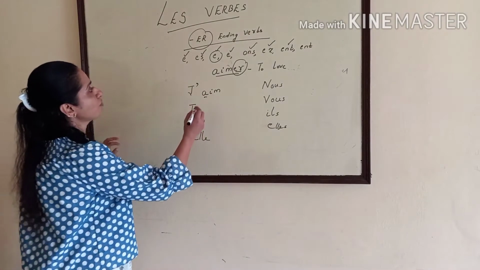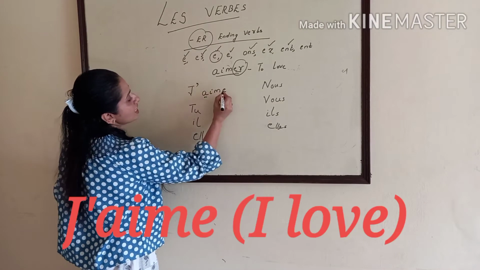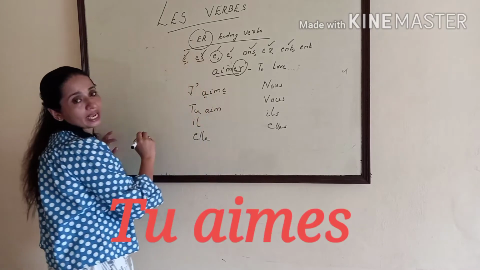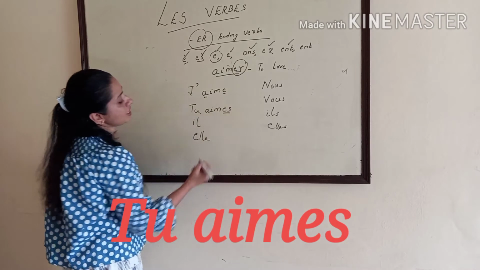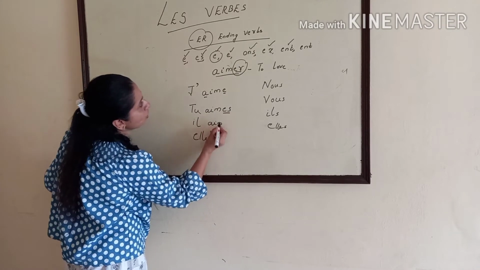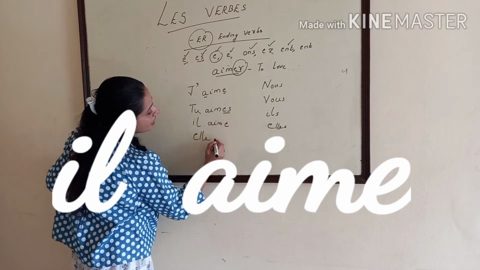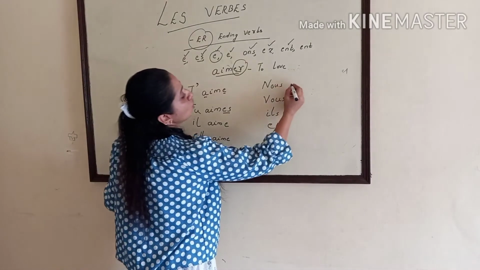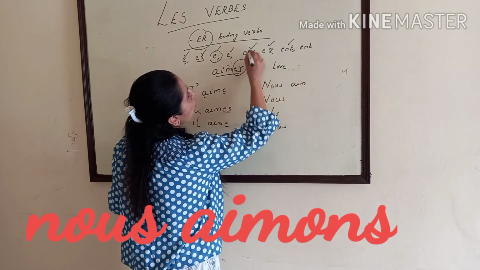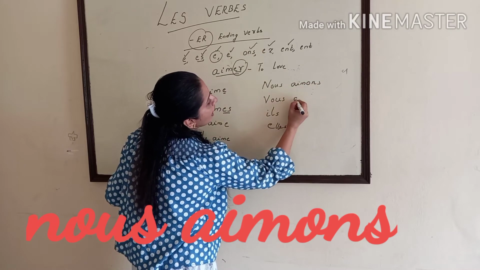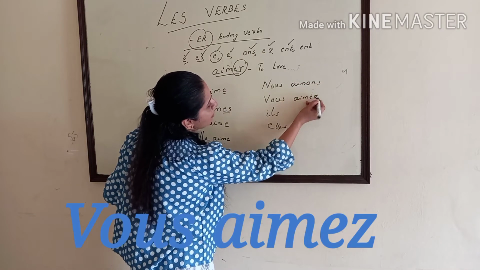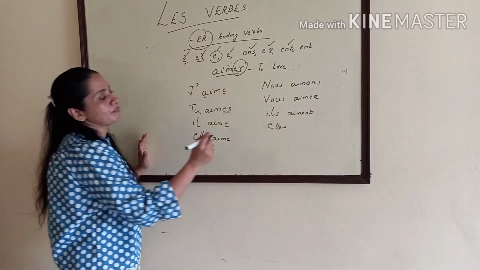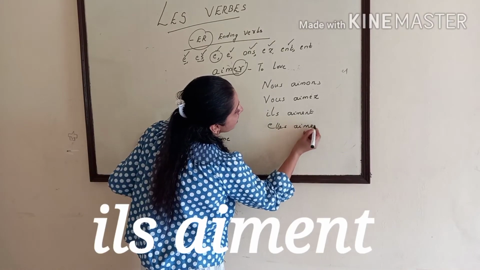So J'aime, and we have to put this E here. First E. Then here A-I-M, and you have to add E-S. Next conjugated verb: A-I-M, you have to put, and what is the ending? E. Here also the same. Then nous aimons, O-N-S. Vous aimez, A-I-M-E-Z. Ils aiment, A-I-M-E-N-T, but you pronounce it as aime.